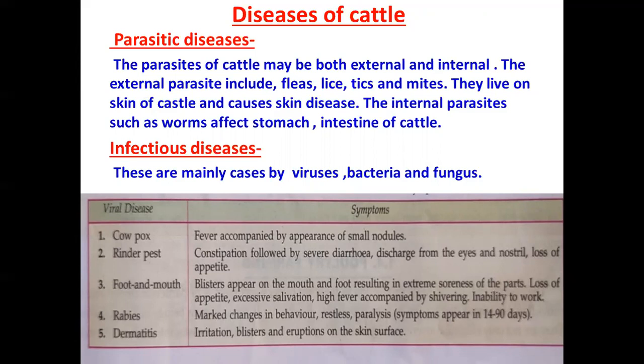Now next is infectious disease. Infectious diseases are mainly caused by viruses and bacteria, and they are contagious diseases and spread by contact from animal to animal. Clear? Now, if we talk about examples of viral disease, many examples are given, like cowpox, then rinderpest, then foot and mouth disease, then rabies, then dermatitis. So these are some of the examples of viral disease.